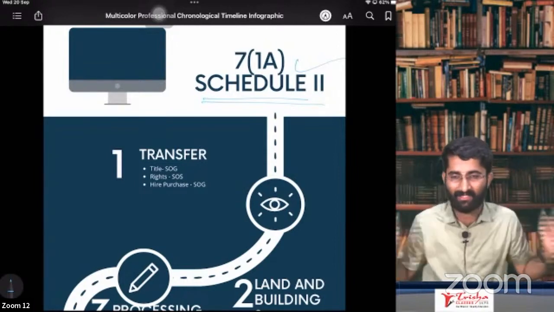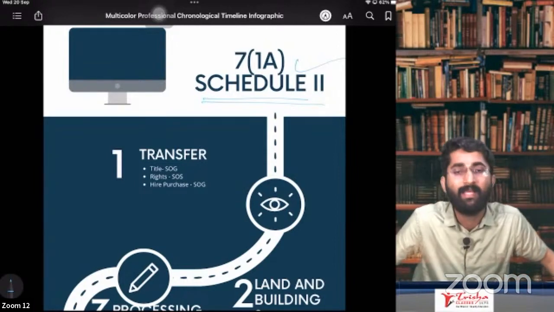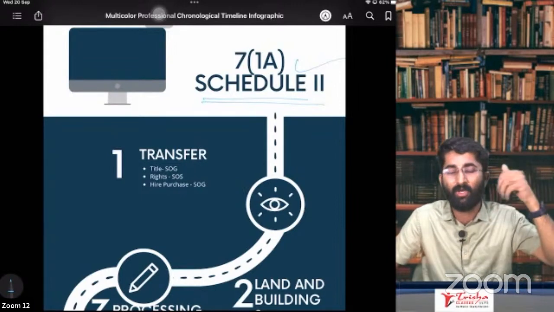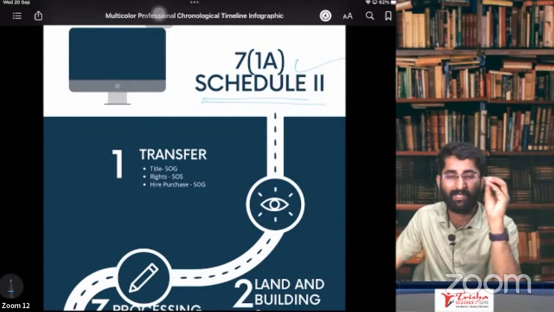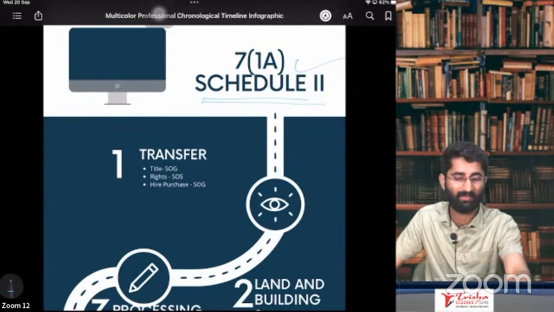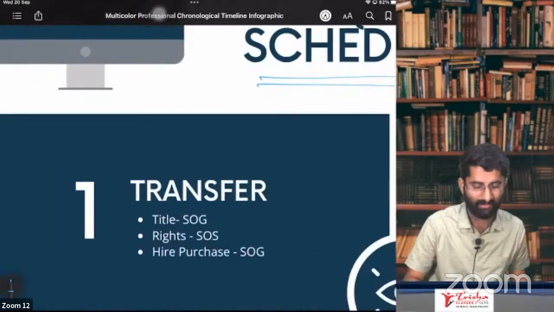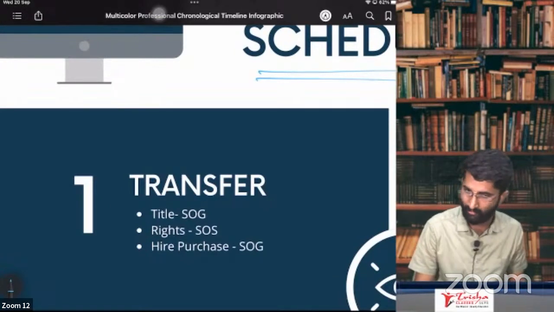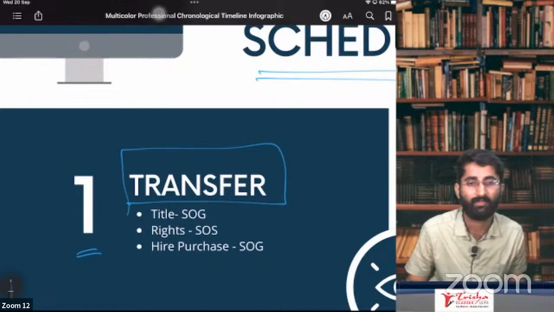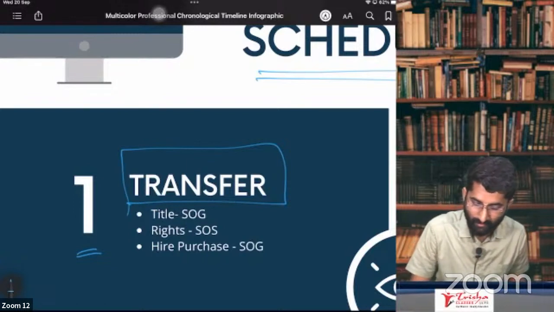These kinds of dilemmas and confusions were there. That's why the government gave Schedule 2. For some of the services, some of the things where you had dilemmas, we are clearing it out, whether it is supply of goods or supply of service. They gave some rules, and that rule is there in this schedule. Schedule number 2, paragraph number 1, which is talking about transfer. The first one is transfer of title.